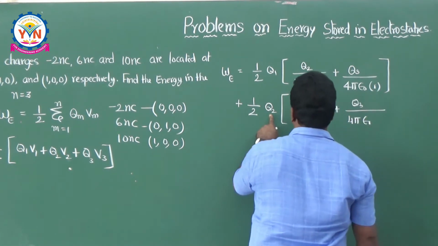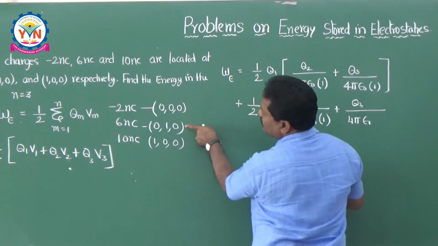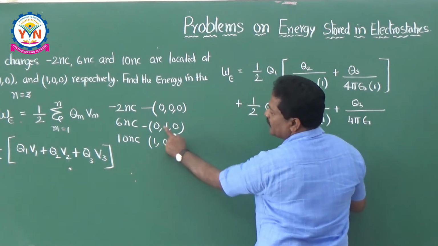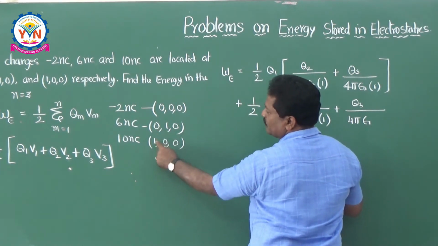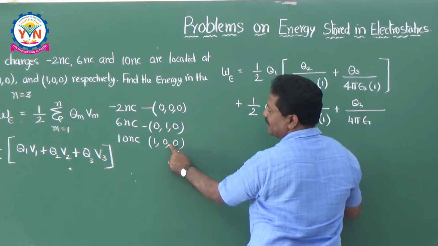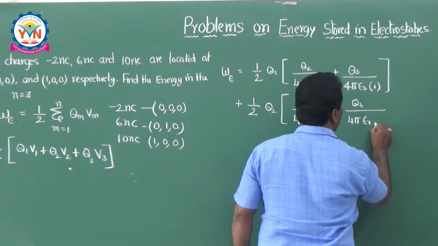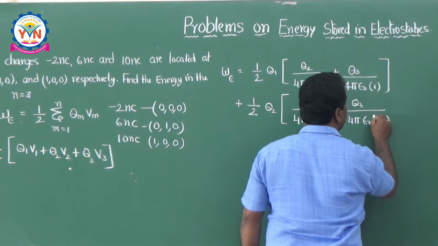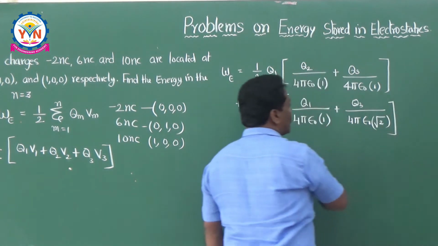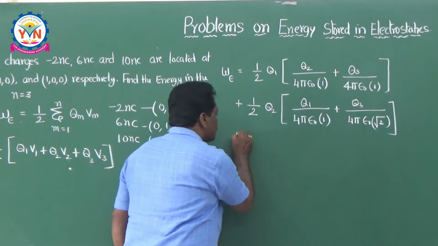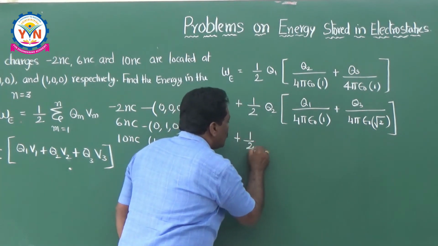what is the distance between Q2 and Q3? So this is Q2 and this is Q3. You have two things now, 0 minus 1 and 1 minus 0. That means you can say root of 1 squared plus 1 squared, that is nothing but root 2. This is the distance. So this is the potential at the point 2, plus half into Q3